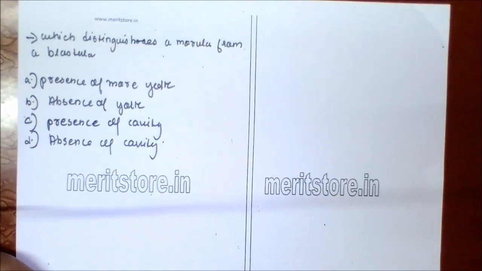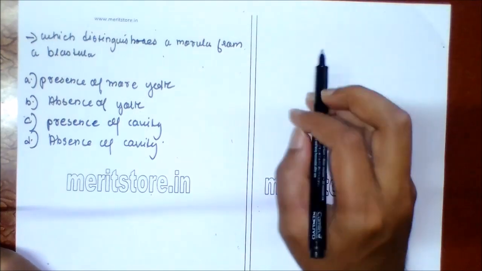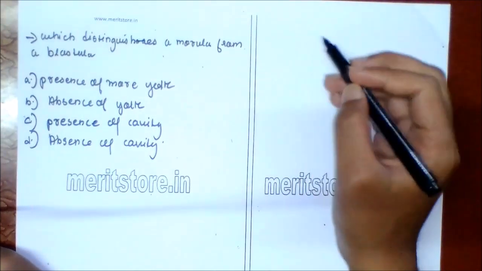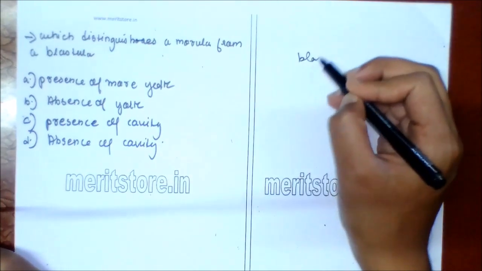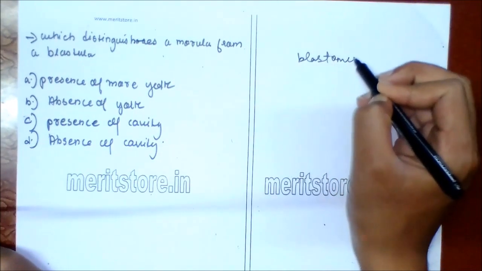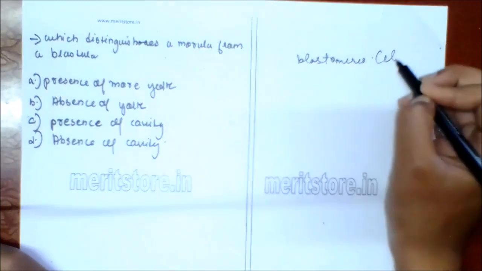Which distinguishes a morula from a blastula? A. Presence of more yolk, B. Absence of yolk, C. Presence of cavity, D. Absence of cavity. In microlecithal or alecithal eggs, the cleavage results in production of closely packed blastomeres.